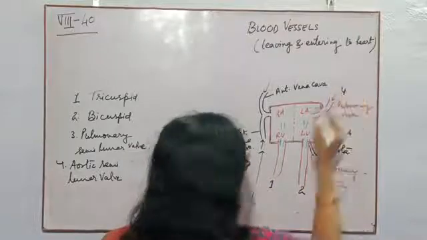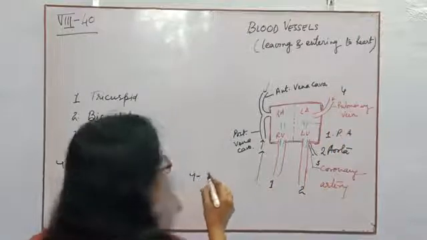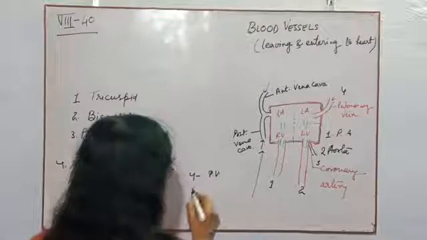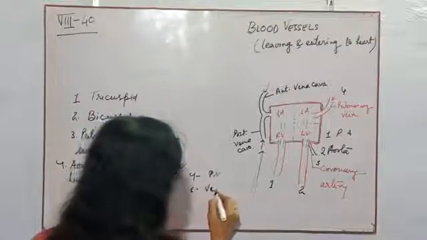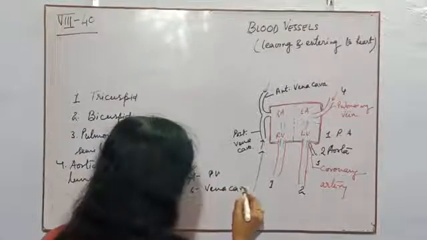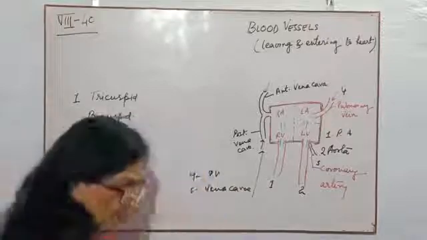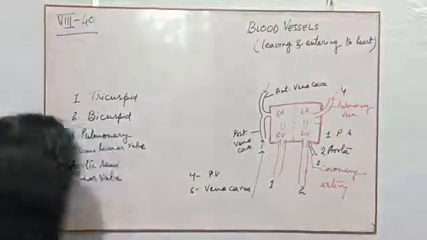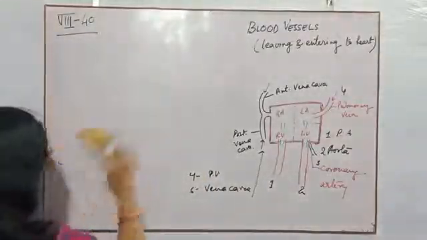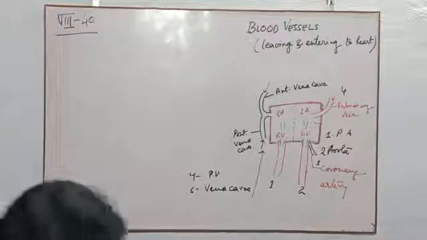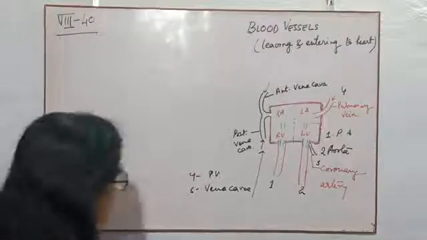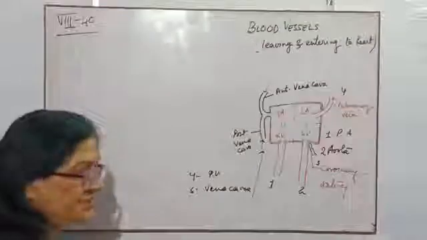Then number 4 is the pulmonary vein, and number 5 is the vena cava. So children, these are the blood vessels entering and leaving the heart.